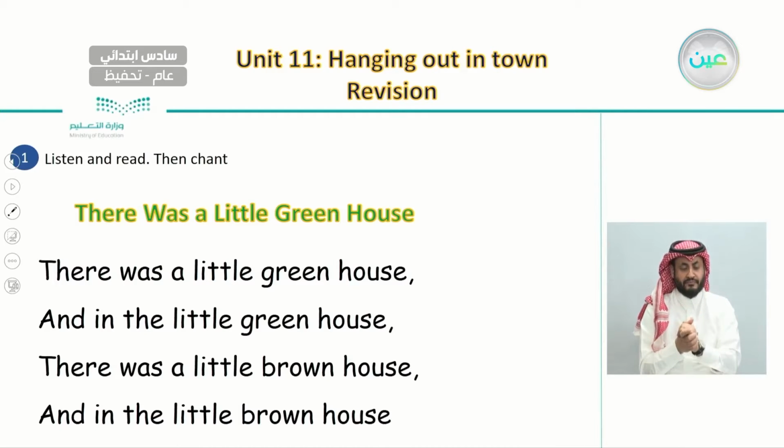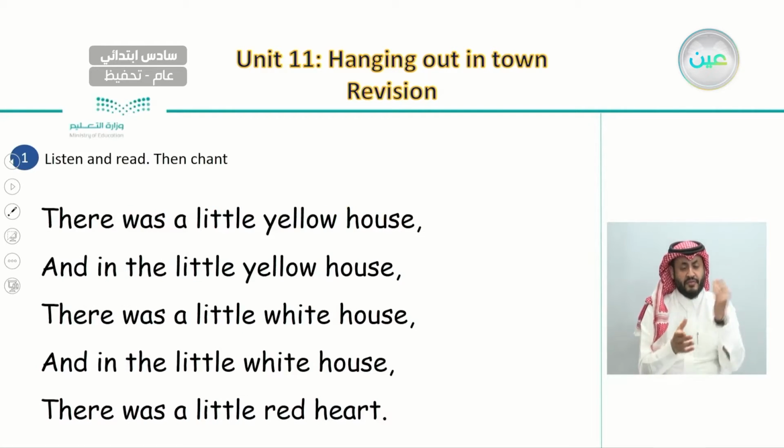There was a little greenhouse, and in the little greenhouse there was a little brown house, and in the little brown house there was a little yellow house, and in the little yellow house there was a little white house, and in the little white house there was a little red heart.